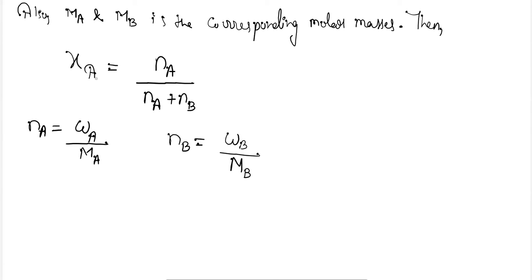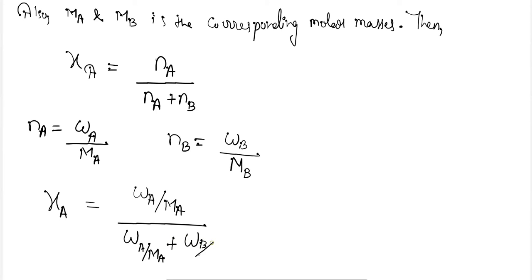Now putting this value in our above equation, we will get XA, for the solute only. It will be (WA divided by capital MA) divided by (WA upon capital MA plus WB upon capital MB). This will be the relation here.